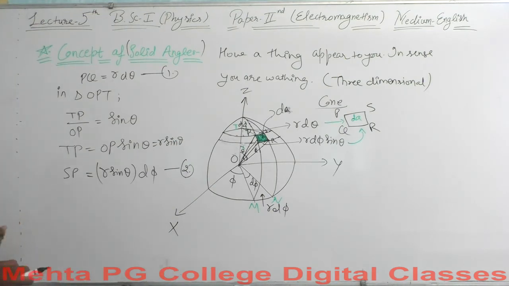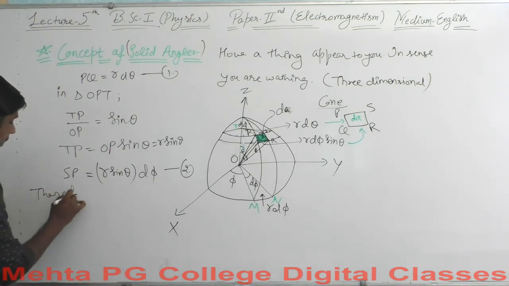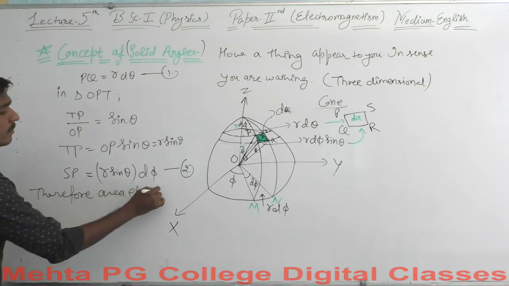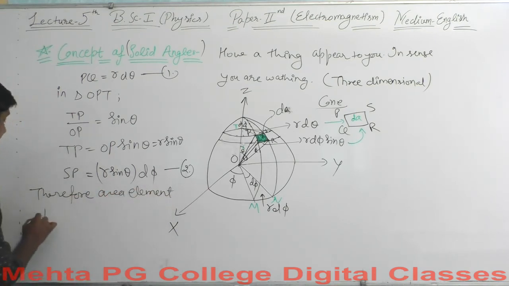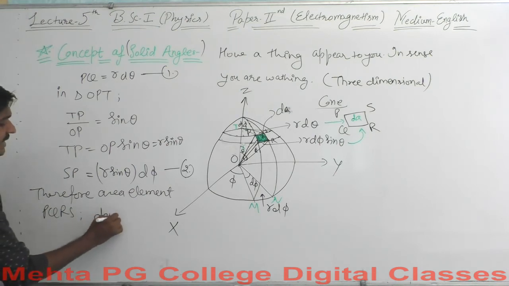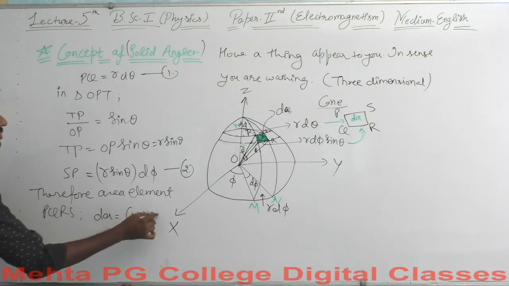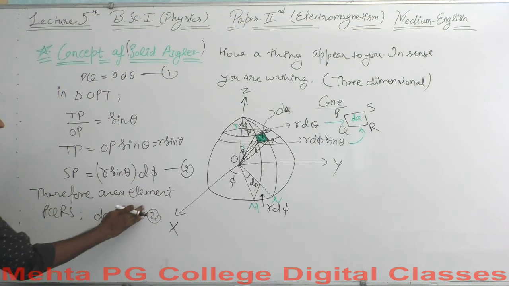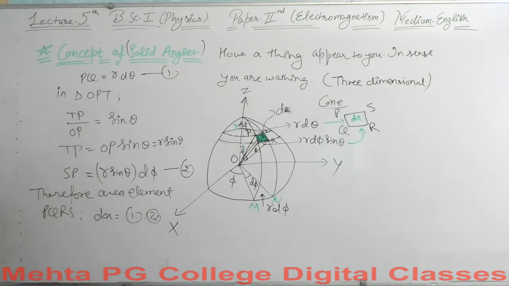Therefore, what will be the area element PQRS here? This will be dA, which is equal to equation 1 times equation 2, because we need a multiplication of equation 1 and equation 2, not the cross multiplication but the scalar multiplication.